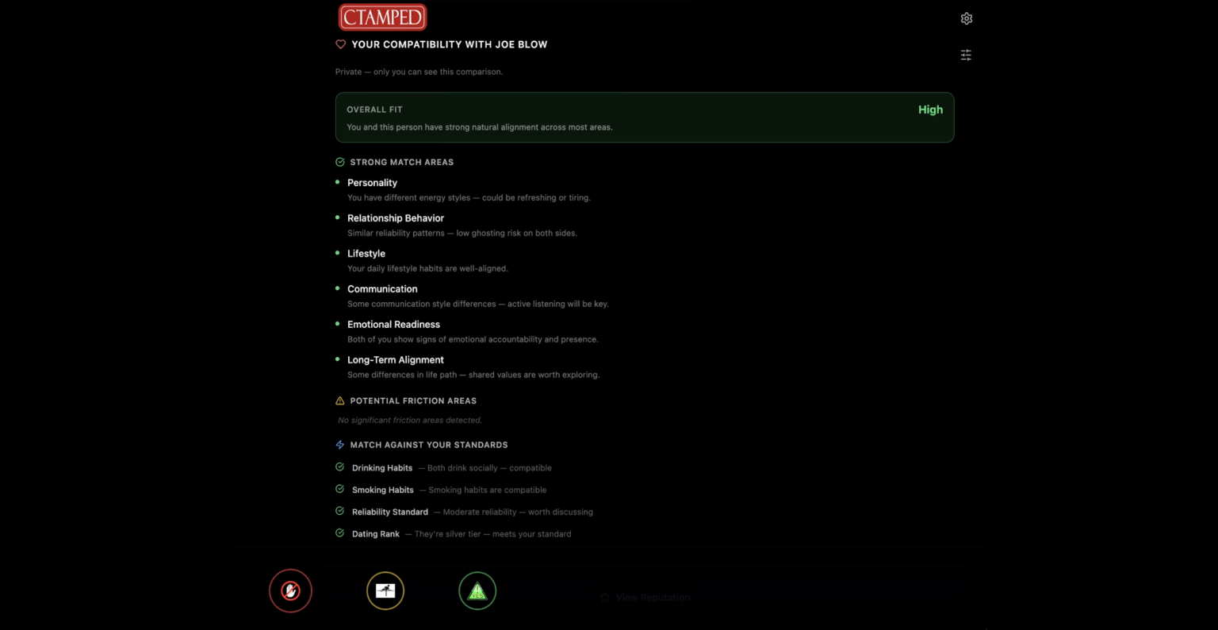Now scroll down some more. The reputation intelligence even tells you if you two are a good fit or not. It's high here, but the breakdown below is the real magic. It gives you the strong match areas between you two, the friction areas, and also what may match against your standards.